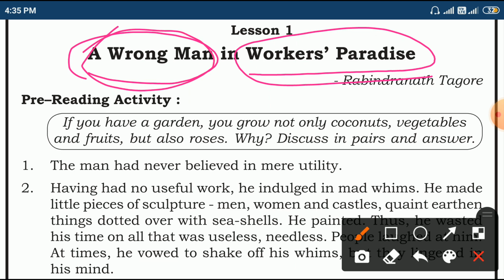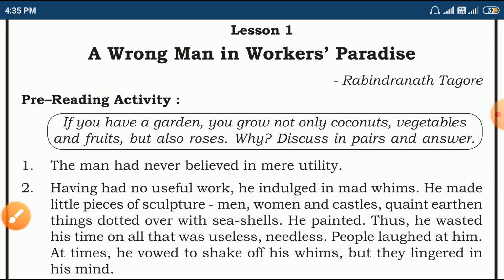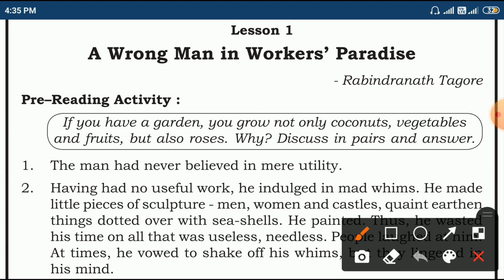Let us read the lesson. Before you start, go through the pre-reading activity. If you have a garden, you grow not only coconuts, vegetables, and fruits, but also roses. See here, if we have a garden, we grow not only coconuts, vegetables, fruits, but also roses. Why? Discuss in pairs and answer.